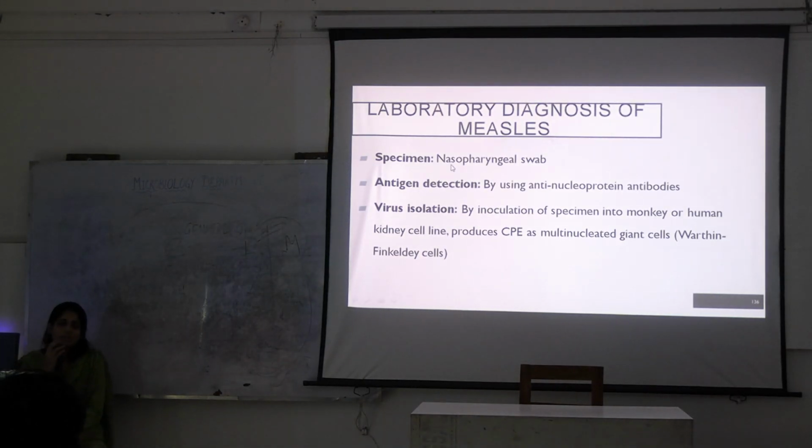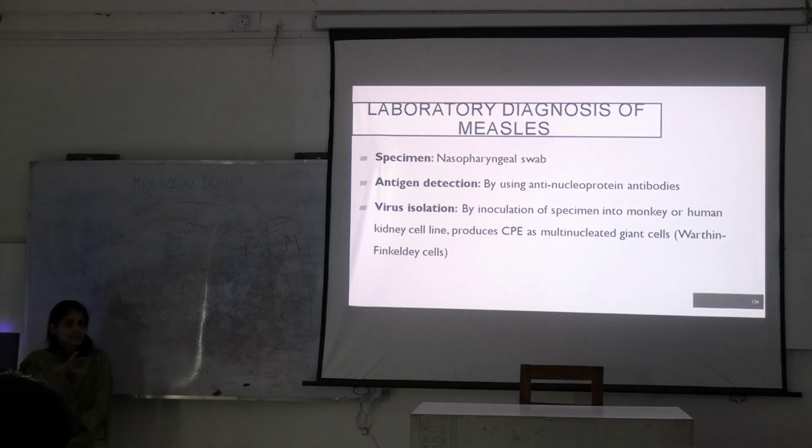What is the specimen you are taking here? Seeing the respiratory infection, nasopharyngeal swab. In case of RNA viruses or any other viruses causing respiratory infections such as COVID, influenza, you can write RT-PCR. Then antigen detection, you can go for virus isolation. This is common for all the viruses. Just you have to know where you are taking the samples from.